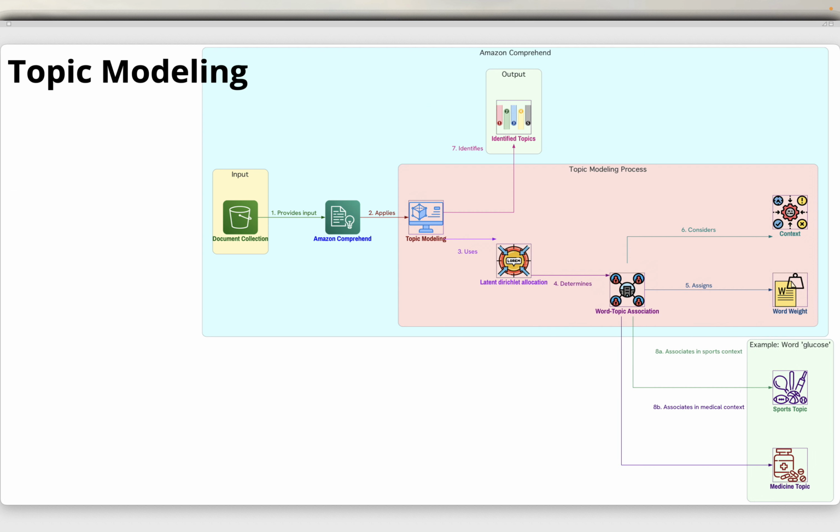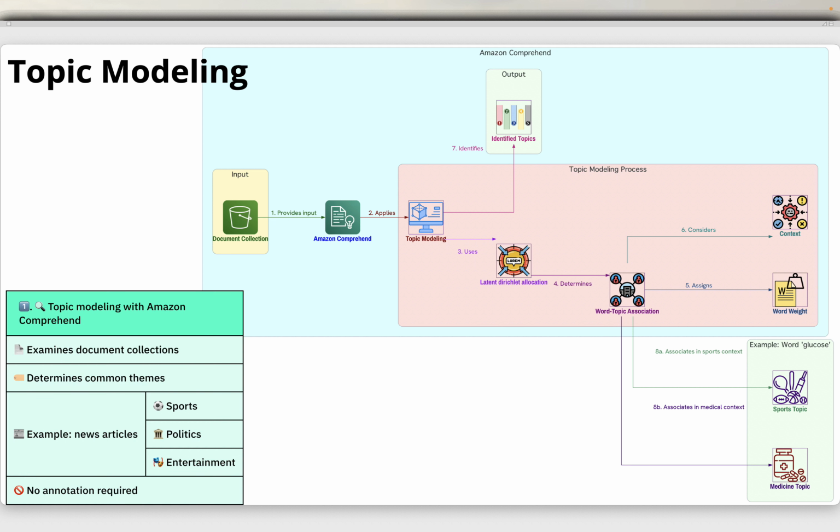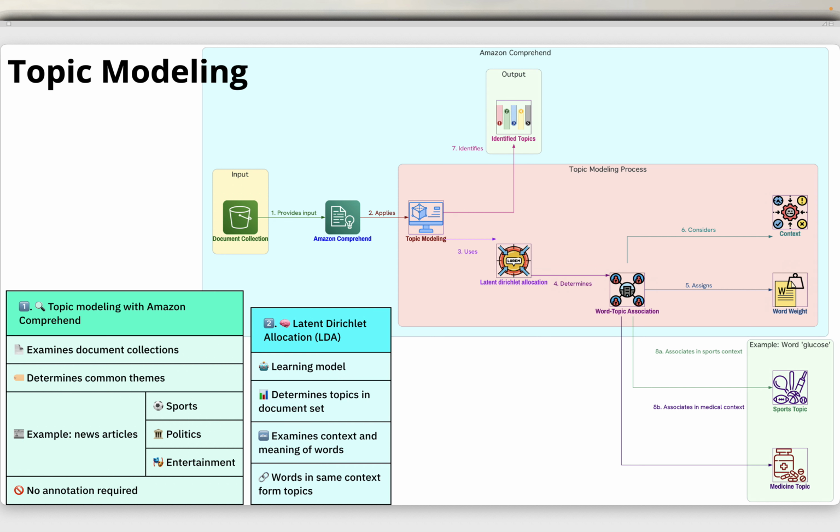Next is topic modeling. So you can use Amazon Comprehend to examine the content of a collection of documents to determine common themes. For example, you can give Amazon Comprehend a collection of news articles and it will determine the subjects such as sports, politics or entertainment. The text in the documents does not need to be annotated. So there is no requirement to provide annotation. So it uses some algorithm called latent Dirichlet allocation, LDA.